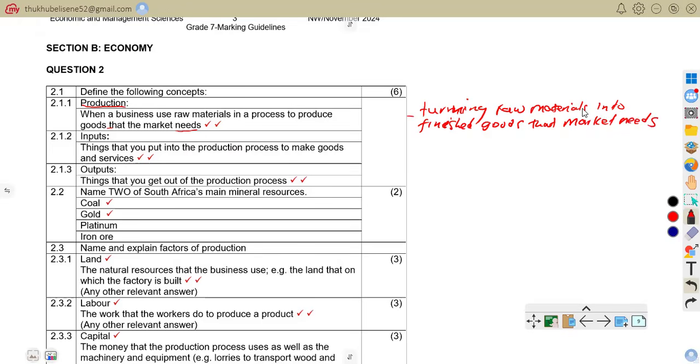For example, using milk and sugar to produce yogurt. So that is what we mean when you're talking about production.